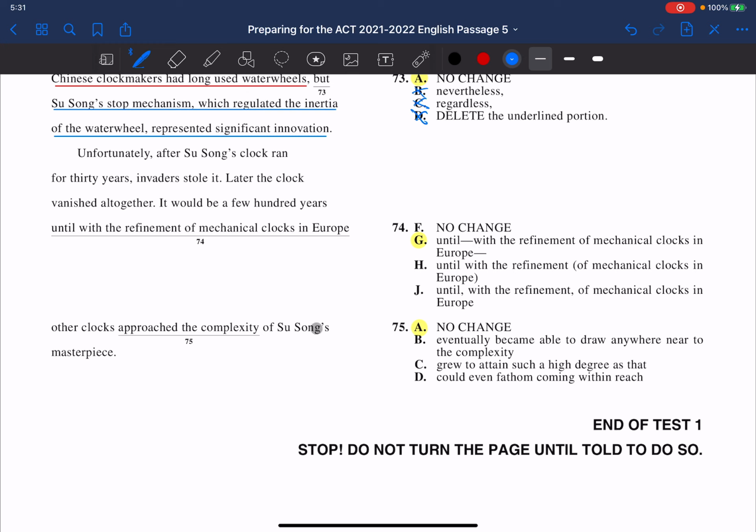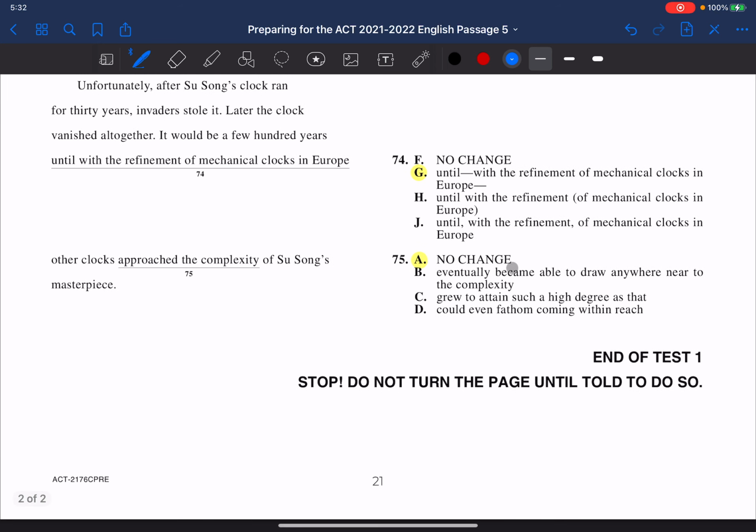Other clocks approach the complexity of Susong's masterpiece. So here they talk about complexity, approaching, coming within reach of, but all of them are longer and sort of not as precise. Because we have the word complexity. Here we have complexity, high degree. This one, letter D, doesn't even mention complexity. Now, letter C is such a high degree, but we really are talking about a complex clock.